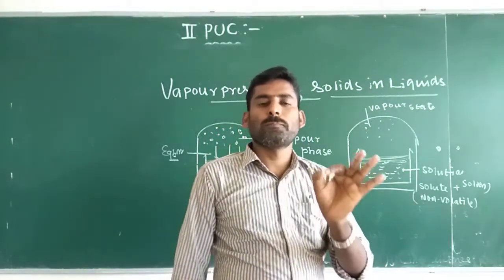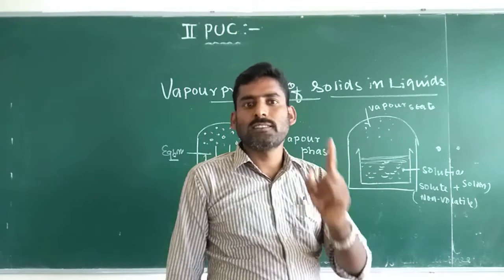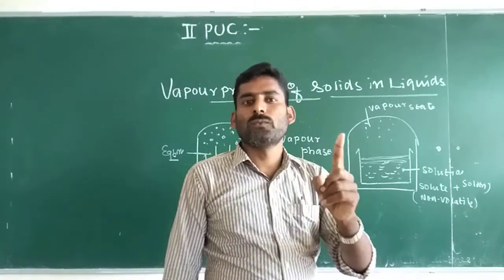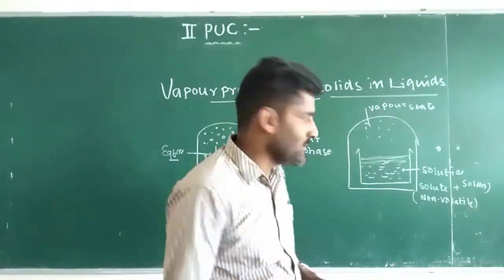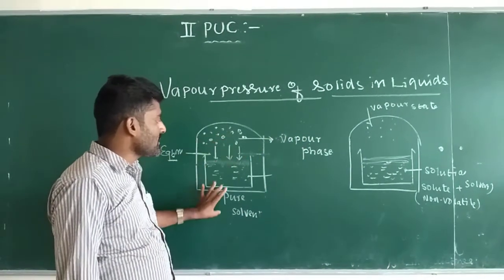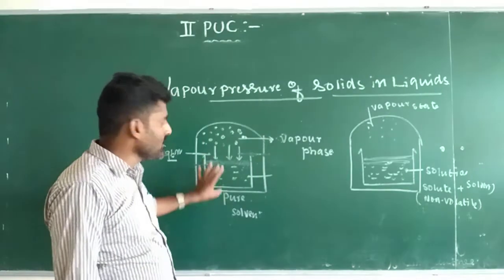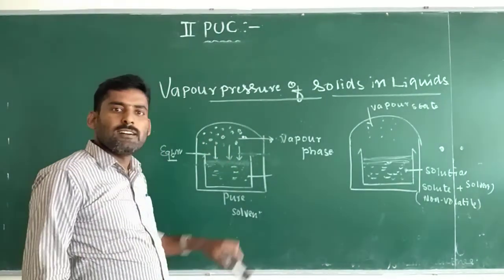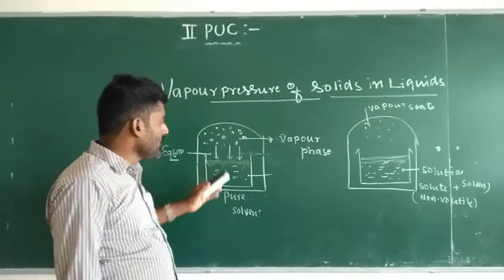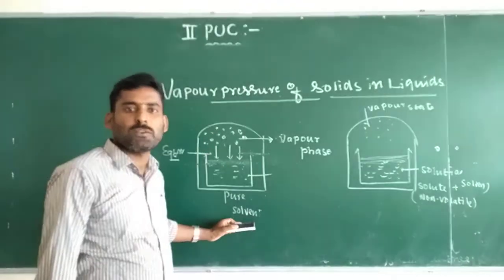Totally, the vapor pressure of a solution decreases when a non-volatile solute is dissolved in the solvent, compared to the vapor pressure of the pure solvent, because in pure solvent the total surface area of the liquid is covered by only one type of molecule, solvent molecules.